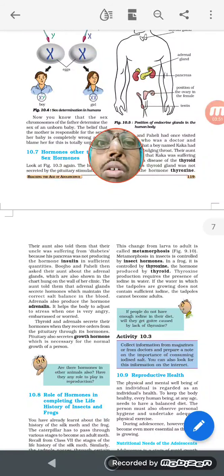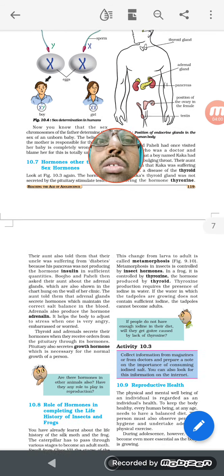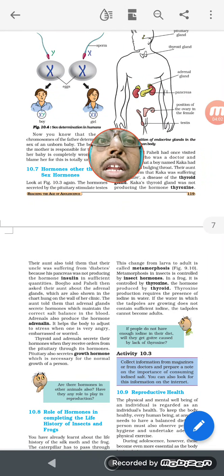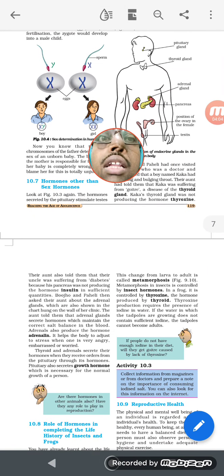Next comes thyroxine, which is secreted by the thyroid gland, and it is synthesized with the help of iodine. So it helps us to maintain the full body balance. The last one is the pituitary gland, a master gland. It controls all the secretion. If the pituitary gland does not function properly, other endocrine glands will never work at all. So it is very important for the pituitary gland to do its work.